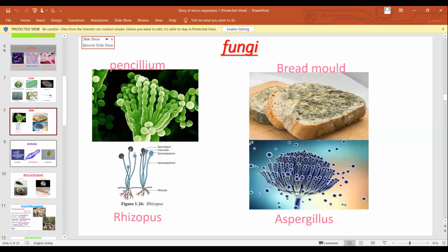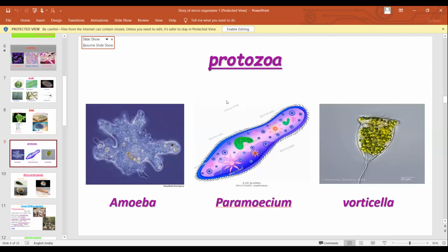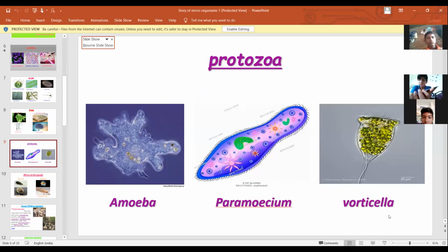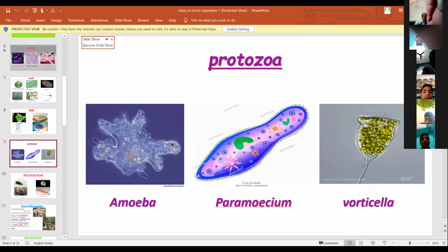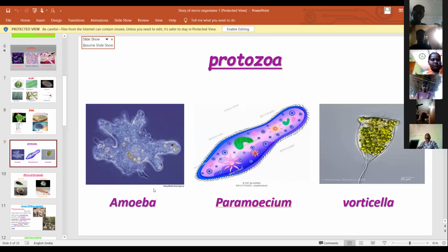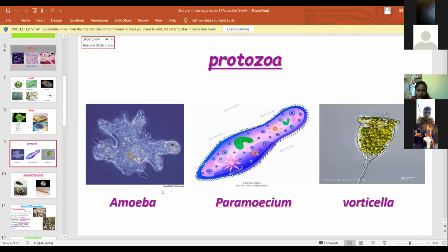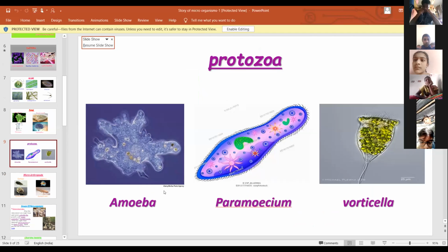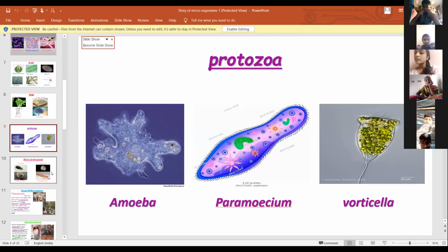Next, Protozoa. Protozoa is another group of microorganisms. Examples: amoeba, paramecium, and vorticella. These are all single cell organisms, that means unicellular organisms.